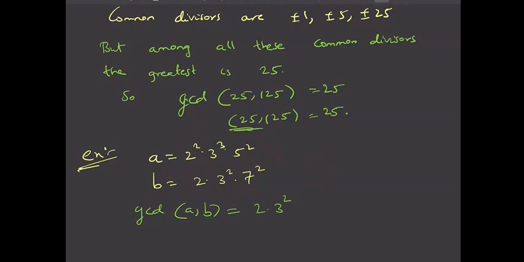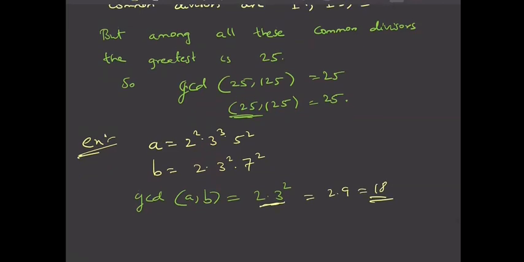So the greatest common divisor is this only. That is, you can have 2 common and you can have 3 square common. That's it. You can't have 3 cube common. So this is the greatest common divisor. 3 square is 9, so this is 18. So the greatest common divisor of A and B is nothing but 18.